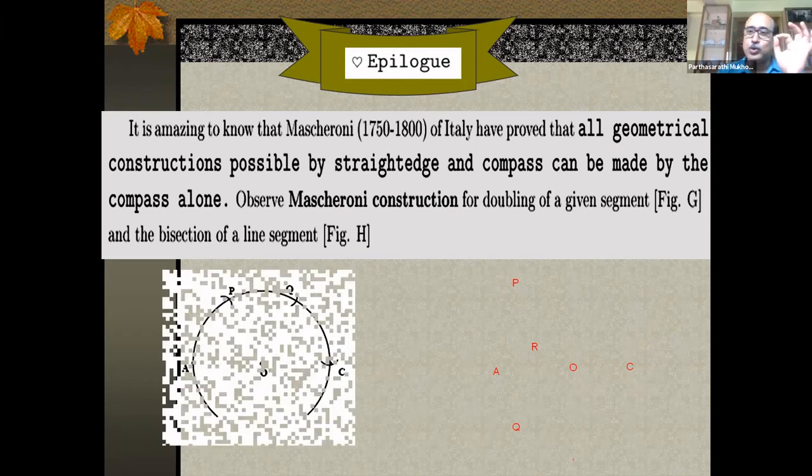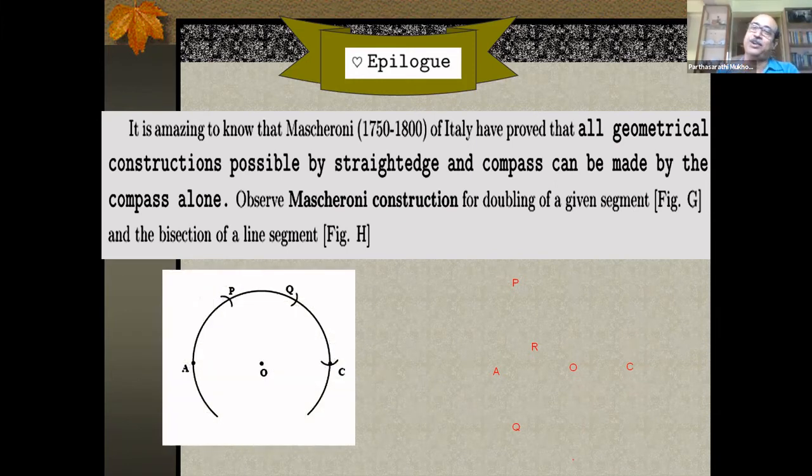So I show you 2 simple Mascheroni constructions, and again refer you to that fantastic book of Martin Gardner. This is a Mascheroni construction of doubling the length of a segment. You are given the segment AO. As you can see, it's not drawn. A and O are 2 arbitrary points. You want a third point C such that AC is twice the length of AO, and it can be done by this. And mind you, this is an ordinary compass, no more rusty. The rusty business was done by Abu'l-Wafa. This is just an ordinary compass.